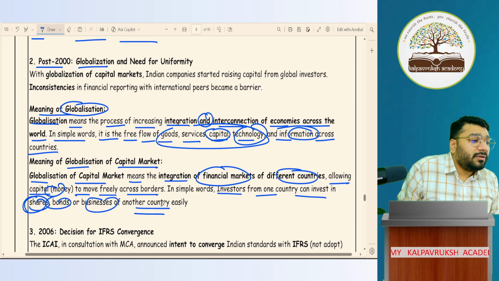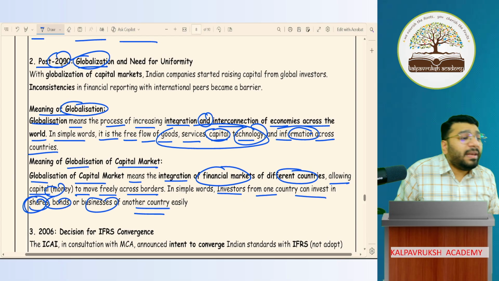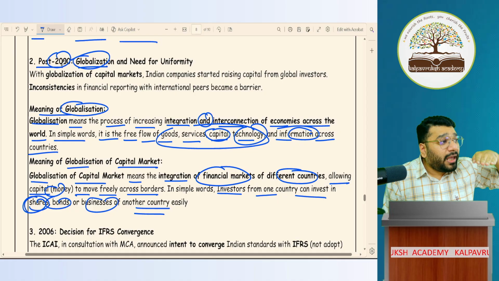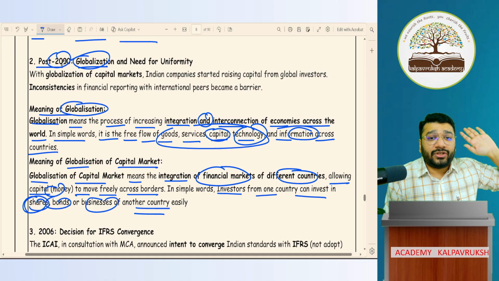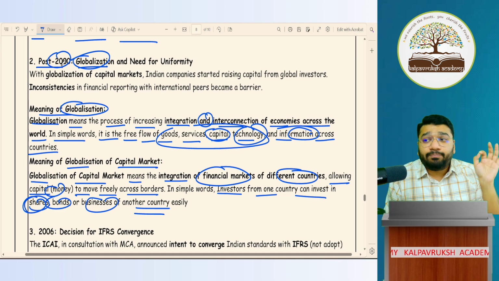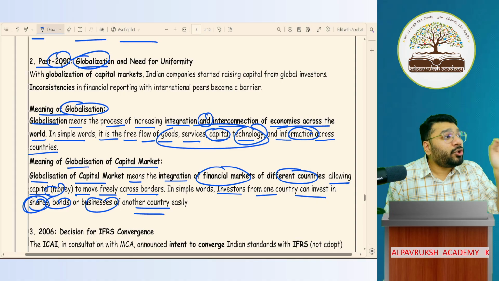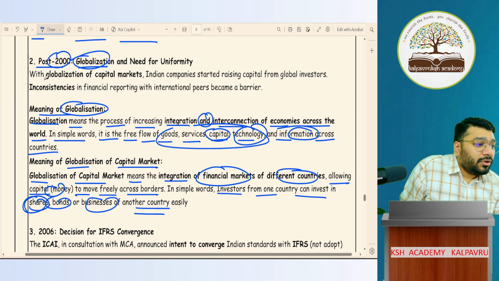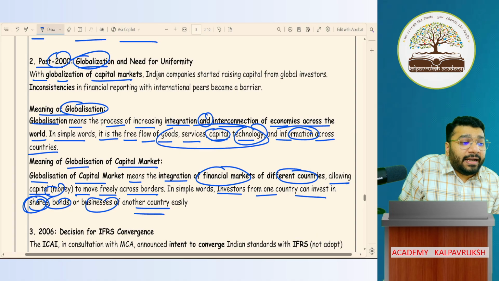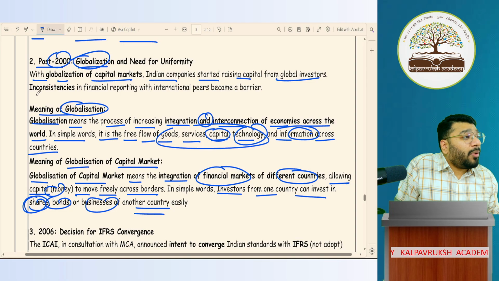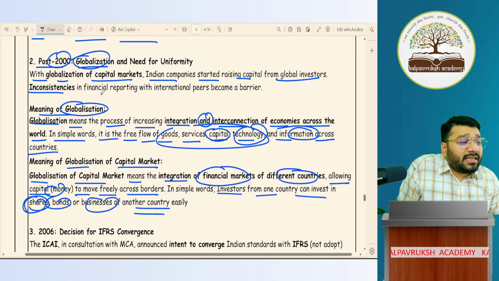So in the post-2000 period, when globalization was happening, we understood that there is a requirement of a common accounting language. We wanted to have a common accounting language in place, and therefore we had a push from the government that we should also focus on an international accounting language. With globalization of capital markets, Indian companies started raising capital from global investors. Now the problem was that inconsistencies in financial reporting with international peers became a barrier.